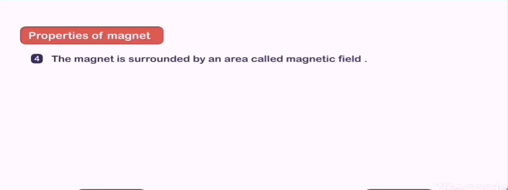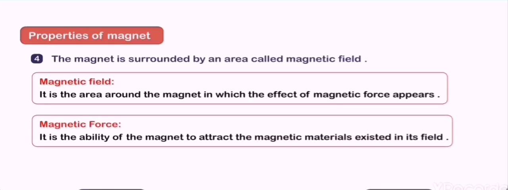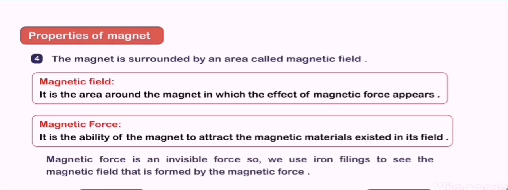Number 4. The magnet is surrounded by an area called magnetic field. What is the magnetic field? It is the area around the magnet in which the effect of magnetic force appears. But magnetic force is the ability of the magnet to attract the magnetic materials existing in its field.